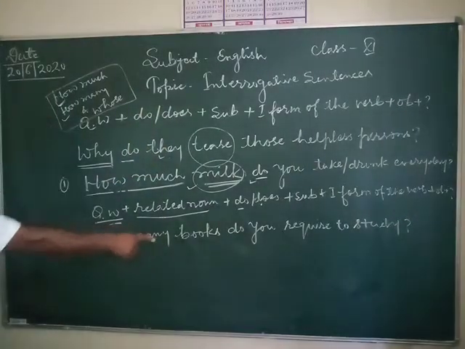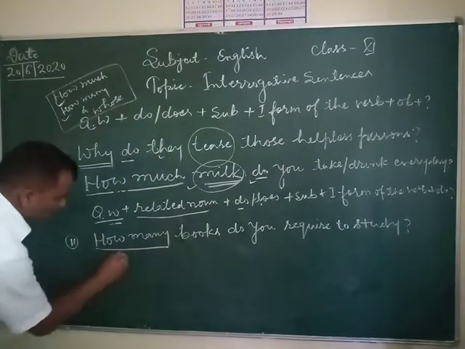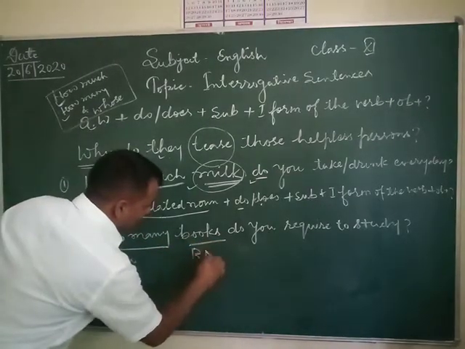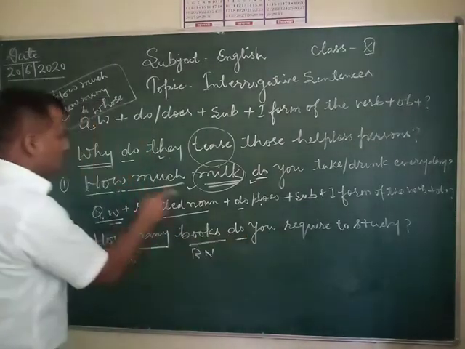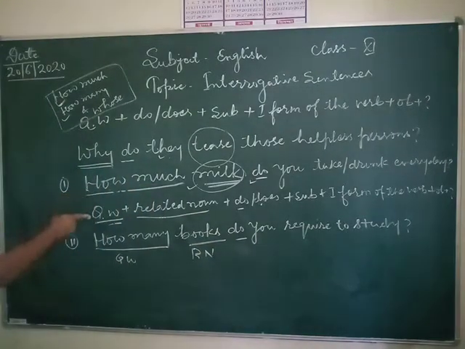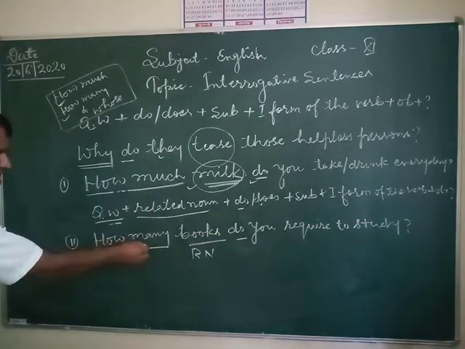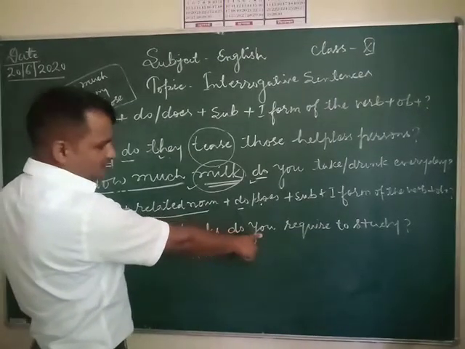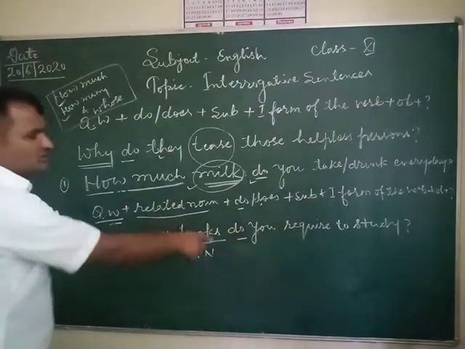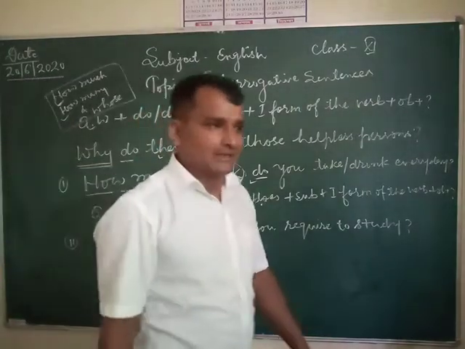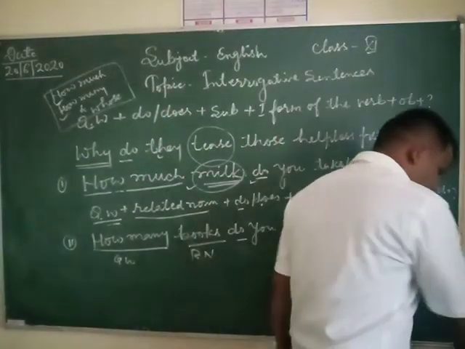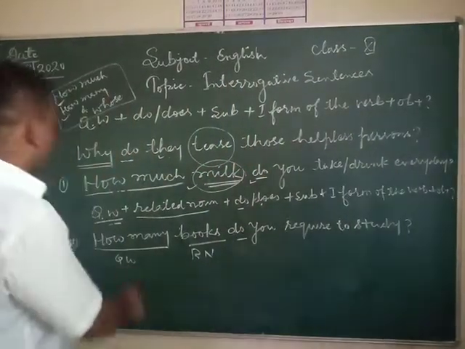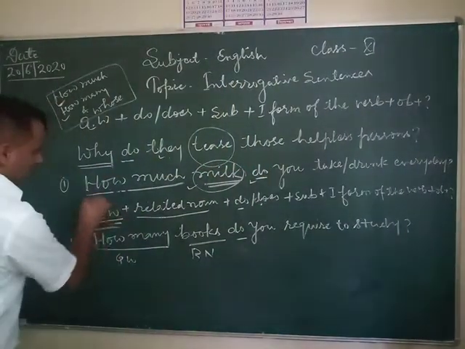How many books? How many is a question word. After that books is the related noun, and after that do, based on this format: question word, related noun, books, after that do, according to the subject you. How many books do you require to study? Now it's totally up to you. You have to make more and more sentences based on this formula.